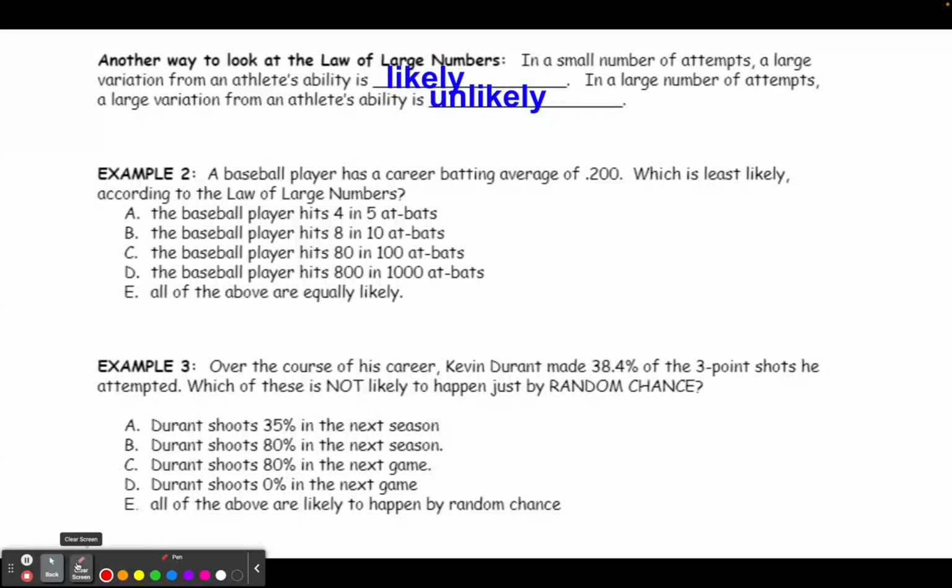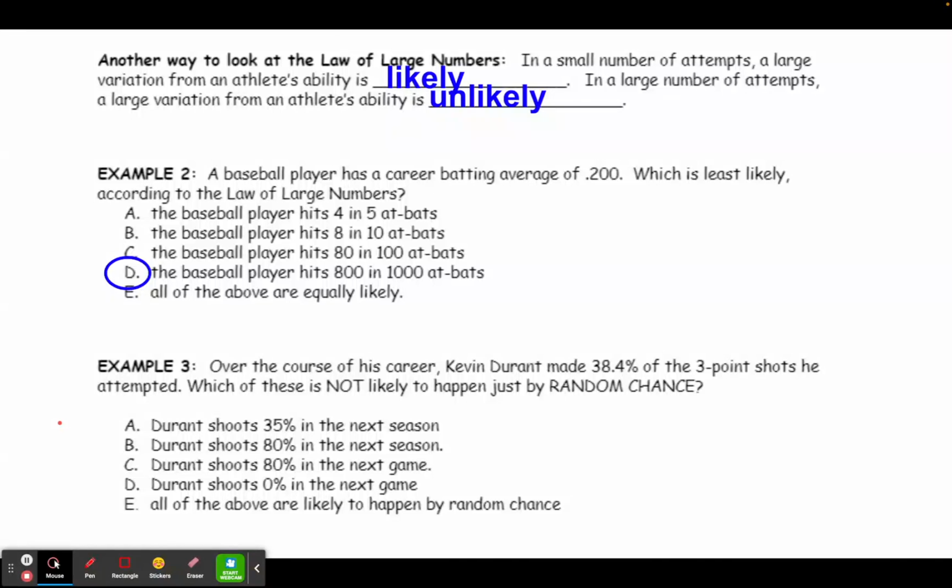Well, what's different about all of these is the number of attempts. The player's batting average is 0.2. So in a large number of attempts, like 1,000 at-bats, we would expect his batting average to be close to 0.2. And D is definitely not close to that, right? That's 80% out of 1,000 at-bats. So that is least likely to occur. 4 out of 5 is 80%, but in a small number of at-bats, it's not super crazy that we would get large variation like that.